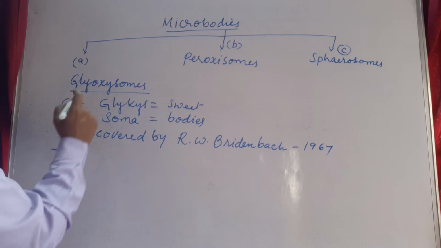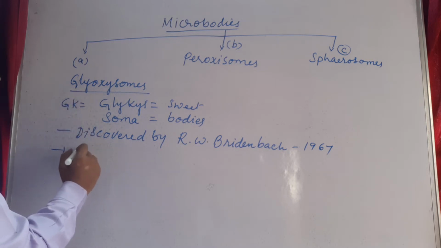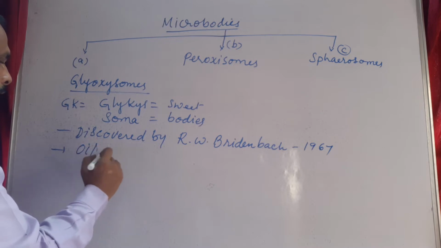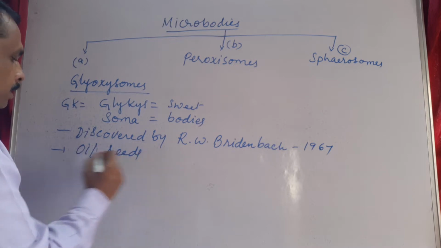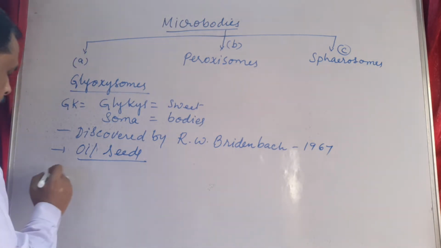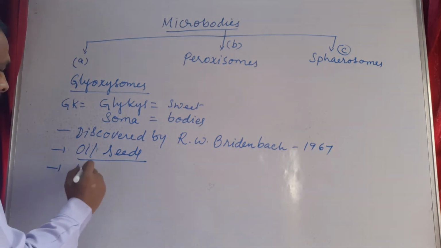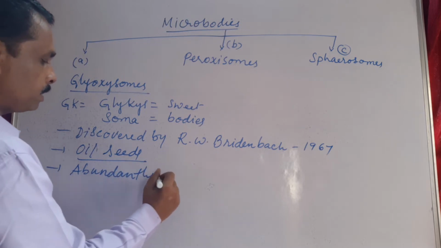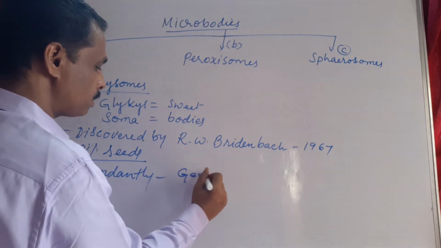Usually these glyoxysomes are present in oil seeds, and abundantly present in germinating seeds.